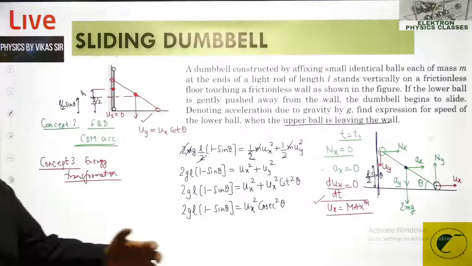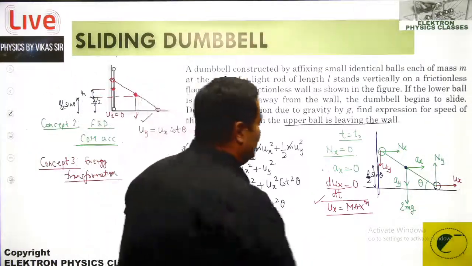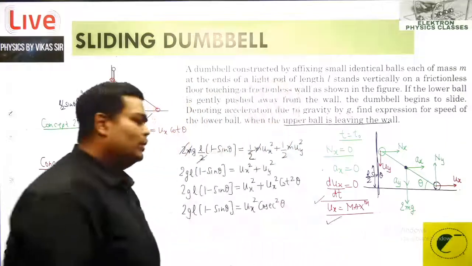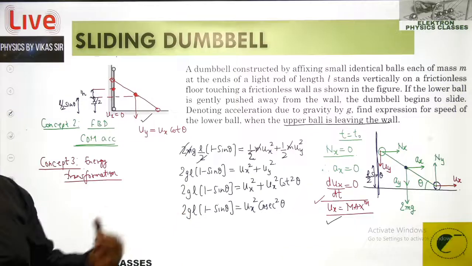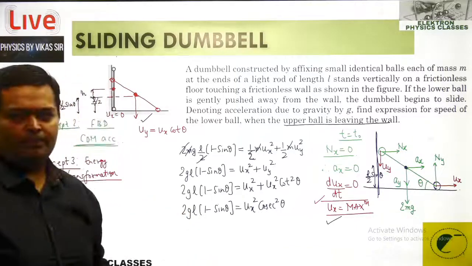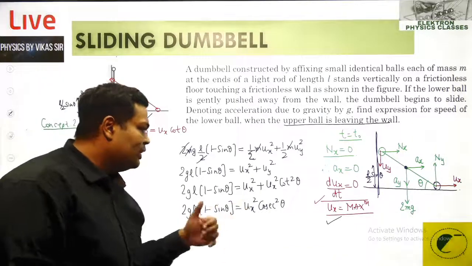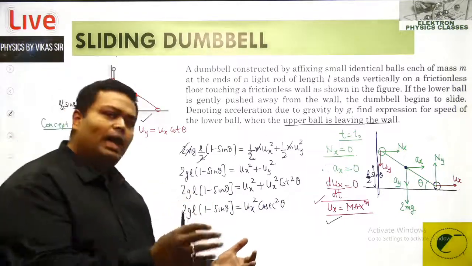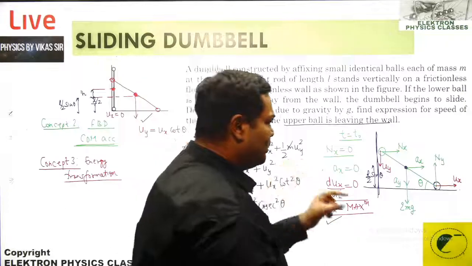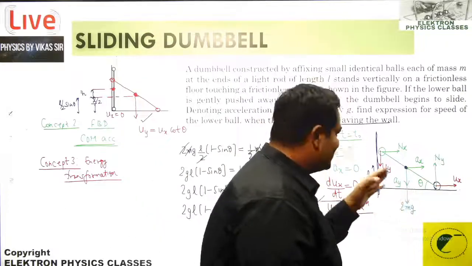Now when I focus upon the idea that the ux has got a maximum, that is going to open up the concept number 4, that you need to maximize this relation. You need to maximize the relation for the ux, and then you will get that position at which this happens. That means that particular angle at which this happens.